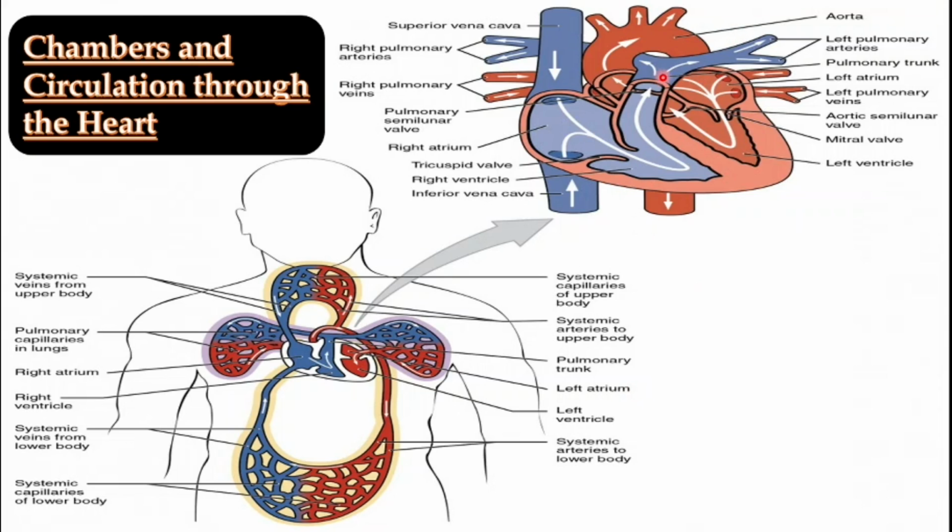So we have two types of circulation. One is known as the pulmonary circulation and the other one is known as the systemic circulation. In the pulmonary circulation, the blood is going to the lungs, whereas in the systemic circulation, the blood is going all over the body. In the pulmonary circulation, the blood goes to the lungs by the pulmonary circuit, and in the systemic circulation, the blood goes all over the body by the systemic circuit.